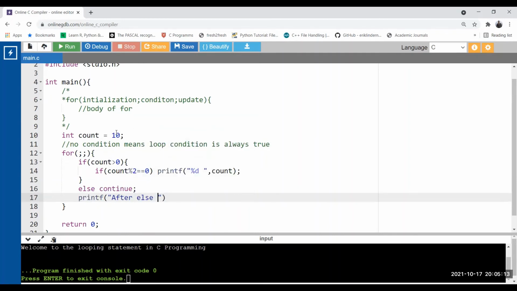Let's see how many times that particular line gets printed. Then we'll understand how continue works.